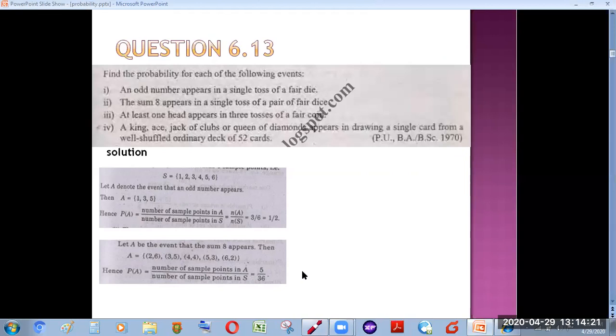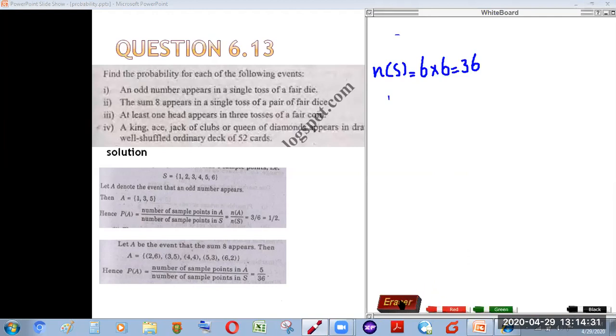Now, the next probability which we have to find is that at least one head appears in 3 tosses of a fair coin. When we toss a coin, first of all, we need to observe how many sample points we have when we toss a coin 3 times, or when we toss 3 coins at a single time.